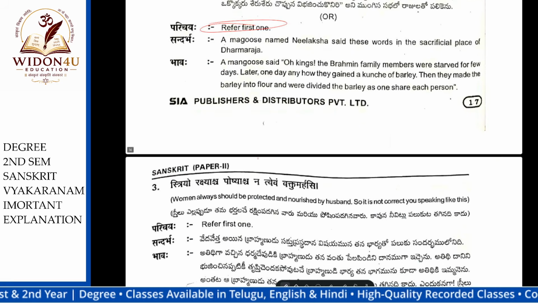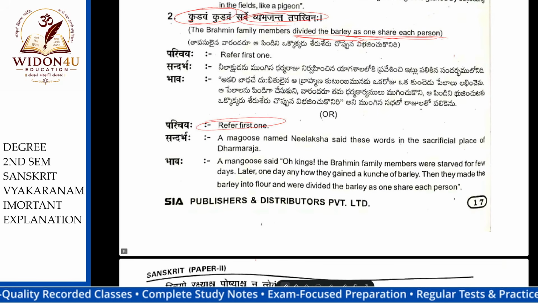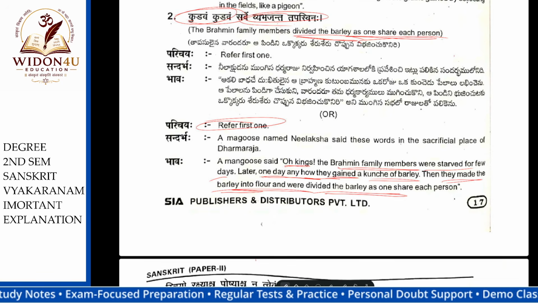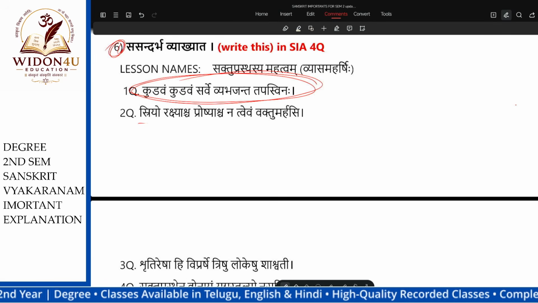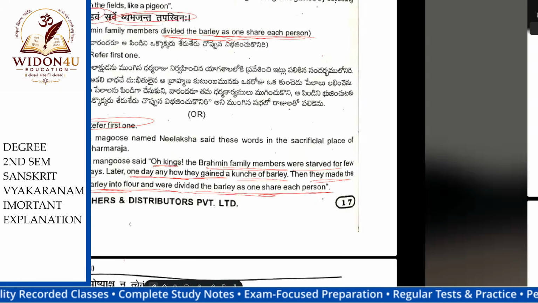Same as this, the first one. First question. See, whatever it says, Kudavam: the mongoose said, "O king, the Brahmin family members were starved for a few days. Later one day, they gained and collected the barley. Then they made the barley into four parts and divided it, one share for each person." That is enough. Okay.